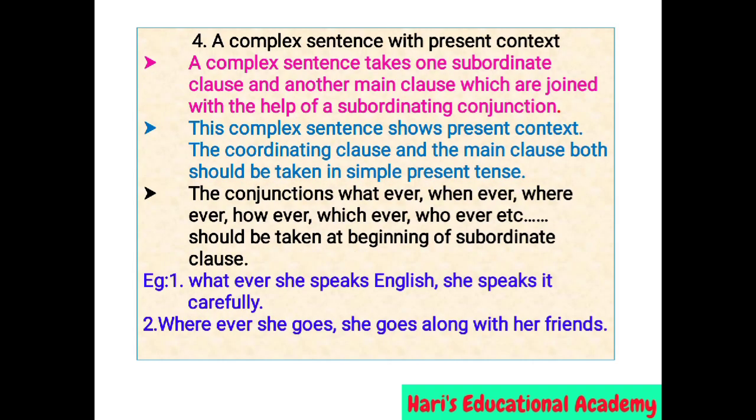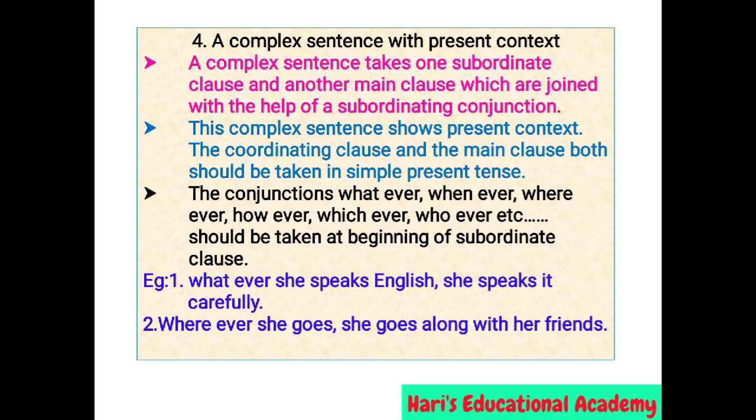A complex sentence with present context. A complex sentence takes one subordinate clause and another main clause which are joined with the help of a subordinate conjunction. This complex sentence shows present context. The subordinate clause and the main clause both should be taken in simple present tense. The conjunctions whatever, whenever, wherever, however, whichever, whoever, etc. should be taken at the beginning of the subordinate clause. For example, whatever she speaks English, she speaks it carefully.